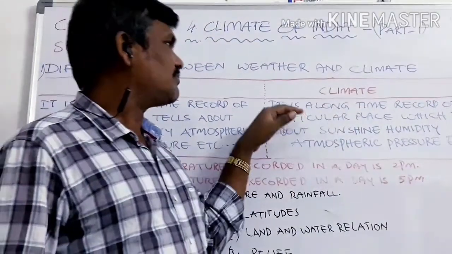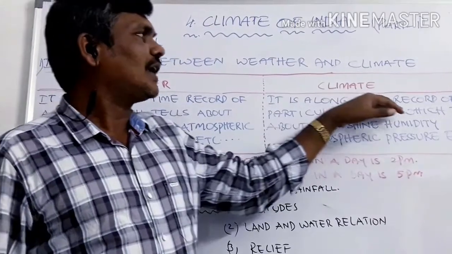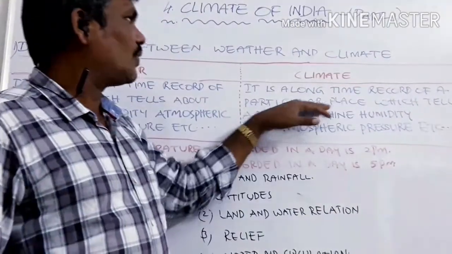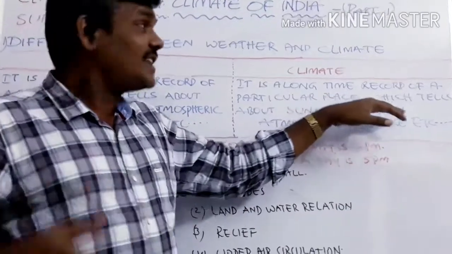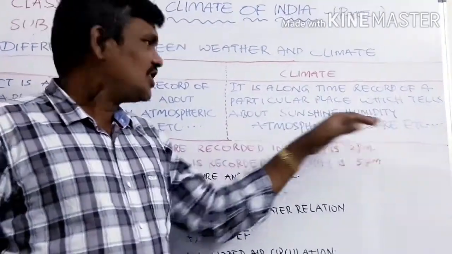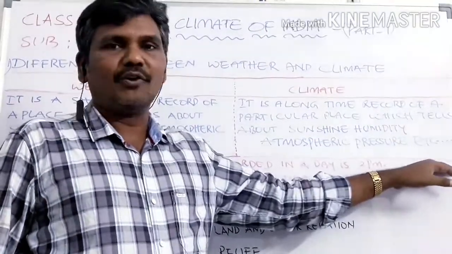So climate means what? It is a long time record of a particular place which tells about sunshine, humidity, atmospheric pressure, etc. I hope you have understood.